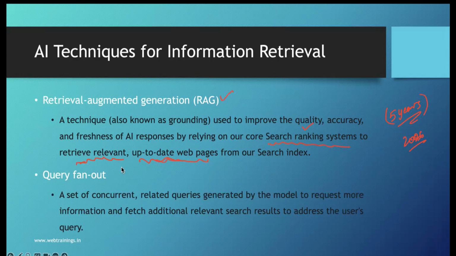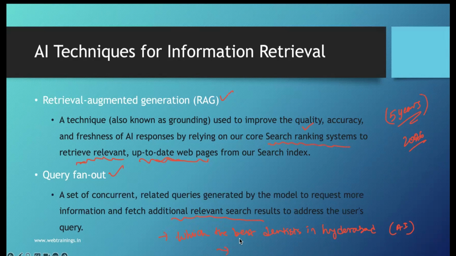And one more very interesting point is a concept called query fan out. What is query fan out? Let's say somebody has typed the query "which is the best dentist in Hyderabad" in Google, and Google has to give an AI response to it. Instead of retrieving data only for this query, the AI systems in the backend fetch additional relevant search results which address the user query.